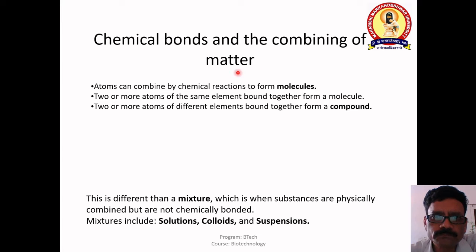Atoms can combine by chemical reaction to form molecules, and molecules can combine to form a compound. This is different from a mixture, where the components are physically combined but not chemically bonded, and these may be a solution, colloid, or suspension.